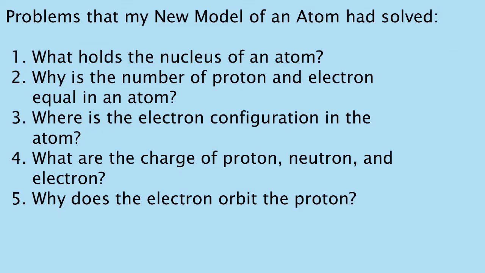The problems that my new model of an atom had solved are the following. 1. Explain what holds the nucleus of an atom. 2. Explain why the number of protons and electrons are equal in an atom. 3. Explain where the electron configuration is in the atom. 4. Explain what the charges of proton, neutron, and electron are. 5. Explain why the electron orbits the proton.